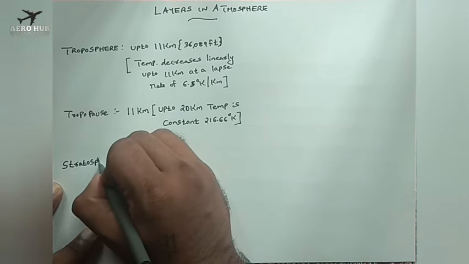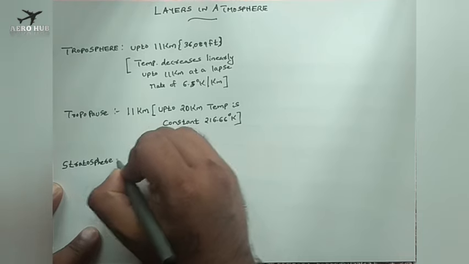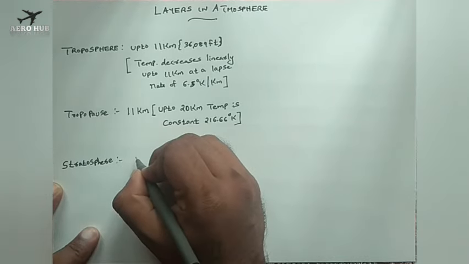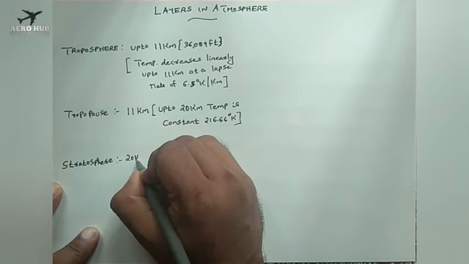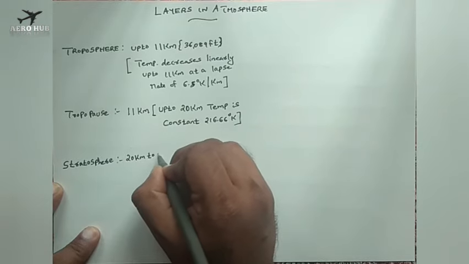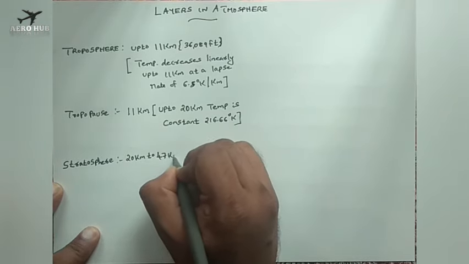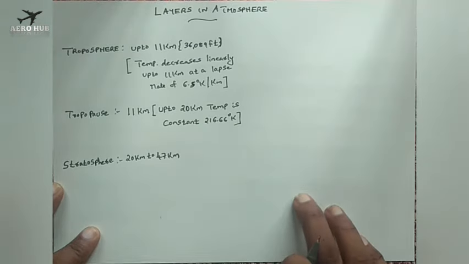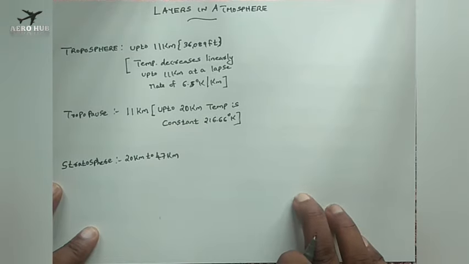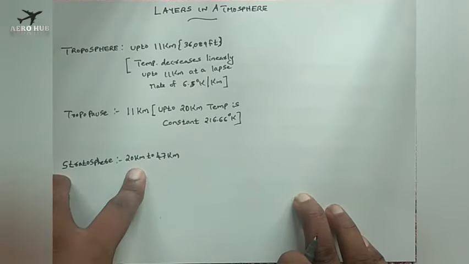Stratosphere. This is from 20 kilometers to 47 kilometers. One important thing you have to understand is that most aircraft operate up to an altitude of 20 kilometers.